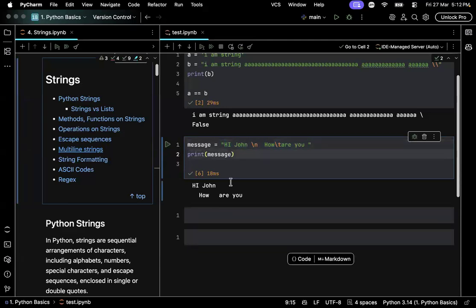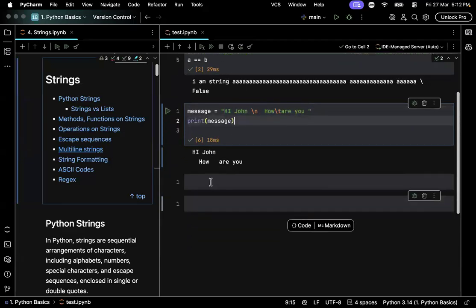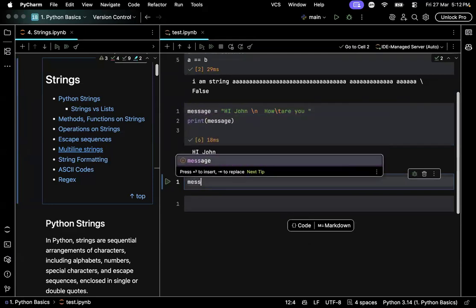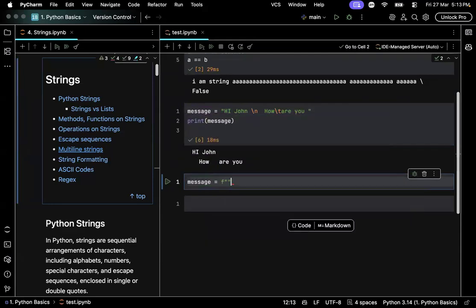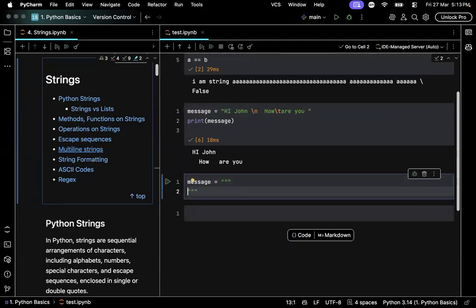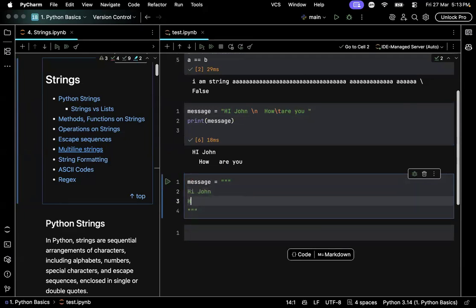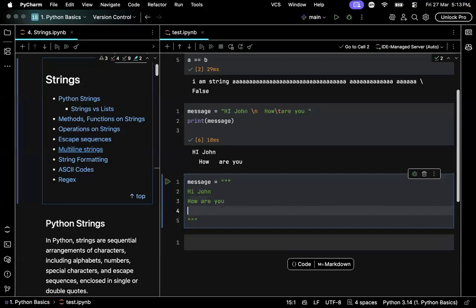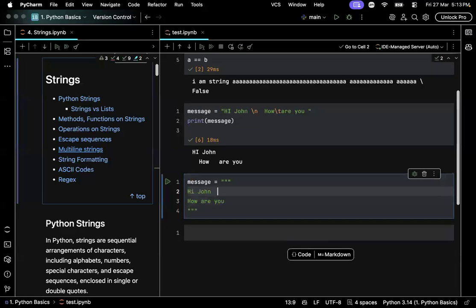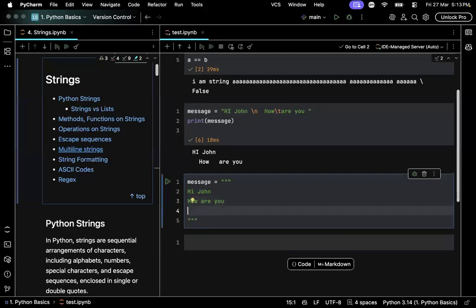This is one way to write multi-line strings, and the other way is using triple quotes. Just like how we can use single quotes or double quotes, we can use triple single quotes or triple double quotes. Hi John, how are you? Python automatically preserves the formatting. Here, any spaces you give or any new lines you enter into this text are preserved.